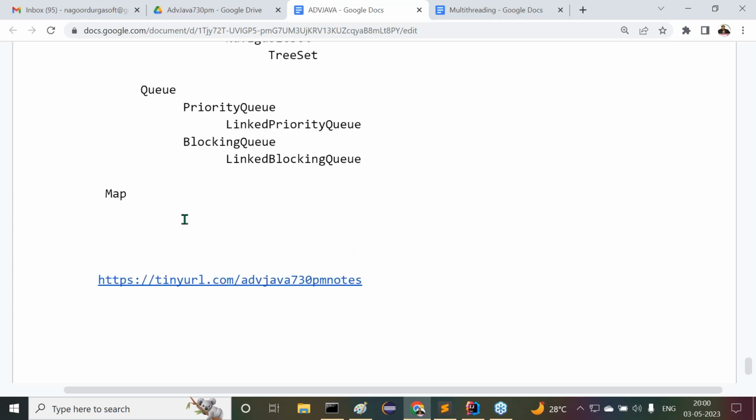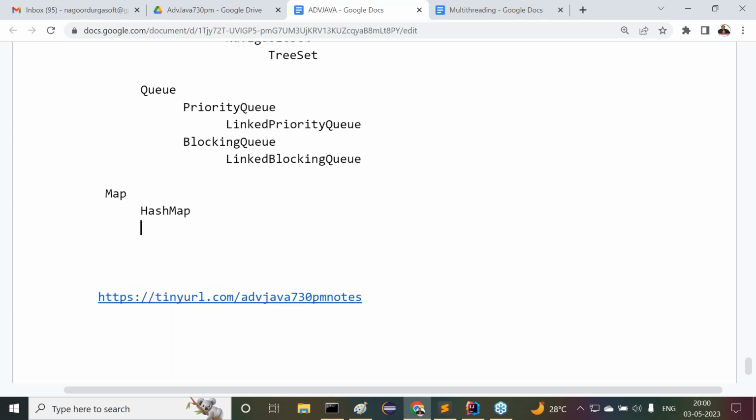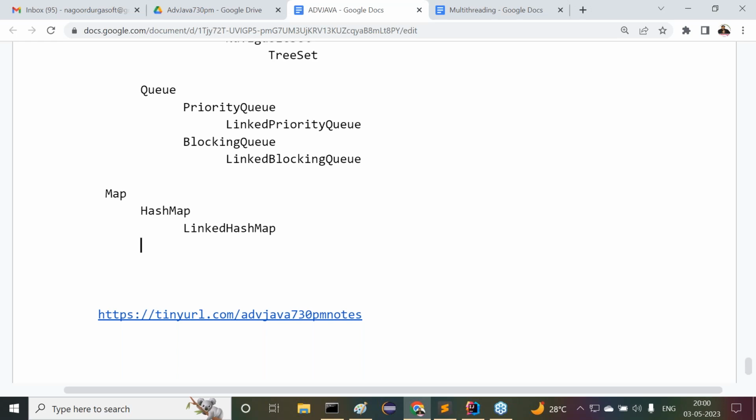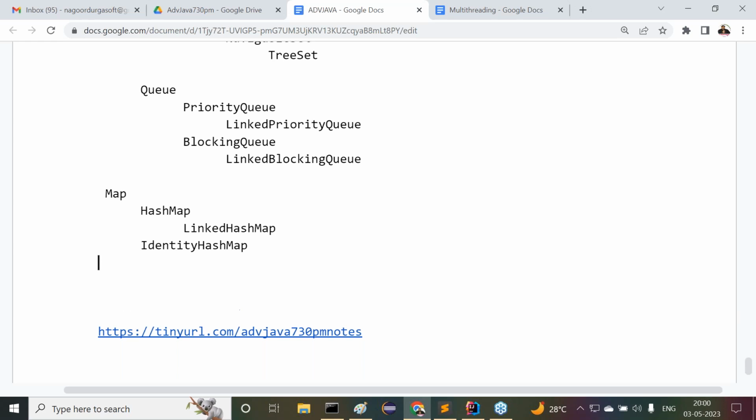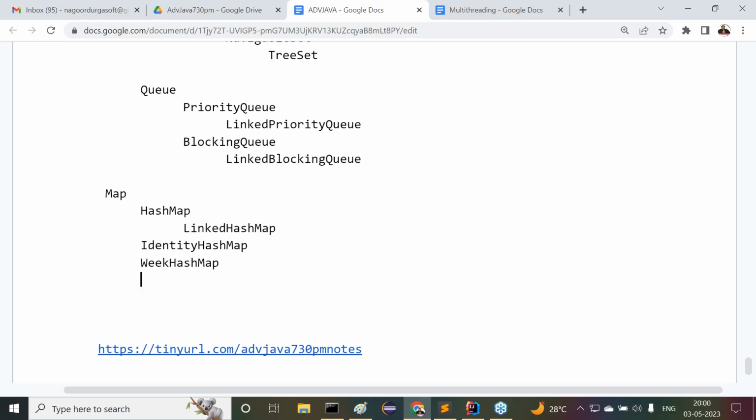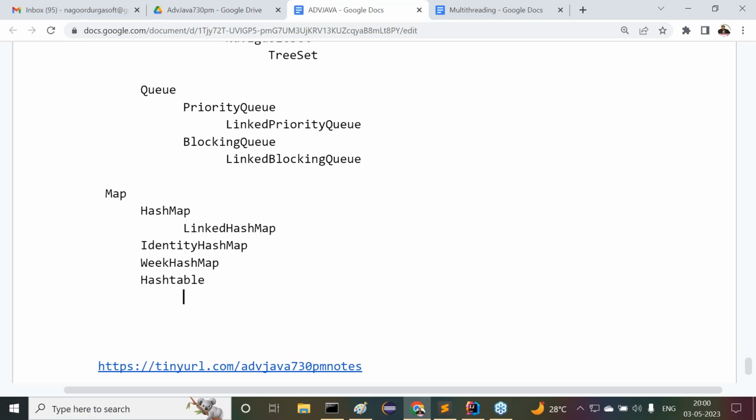Anyway, if we come to Map now, inside Map many child implementations are available. Observe carefully. First one is HashMap. Then after HashMap, another one is LinkedHashMap. Next one is IdentityHashMap. Next one is WeakHashMap. After this WeakHashMap, next one is Hashtable. For this Hashtable, there is a subclass: Properties.